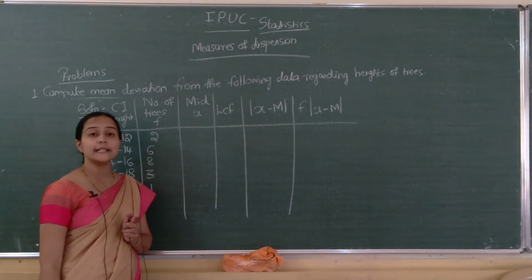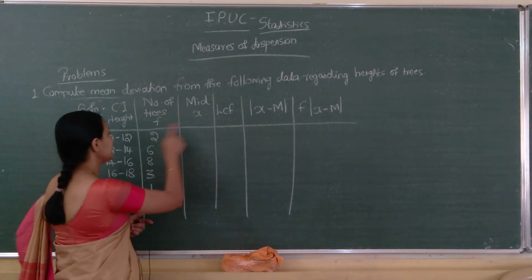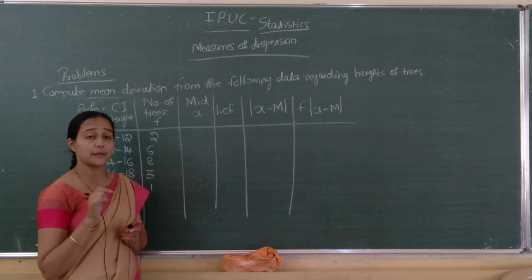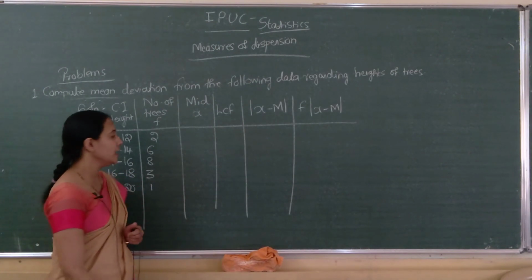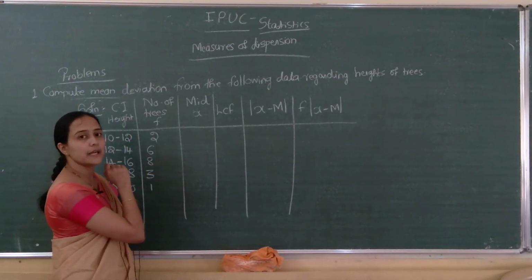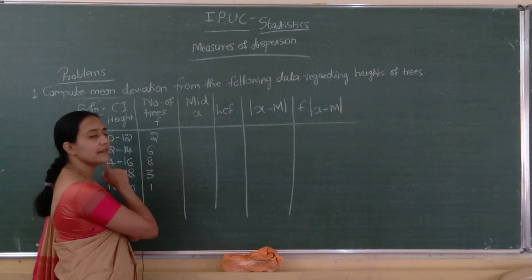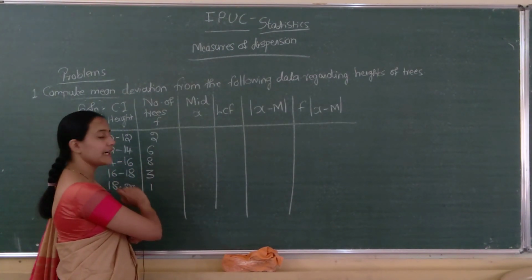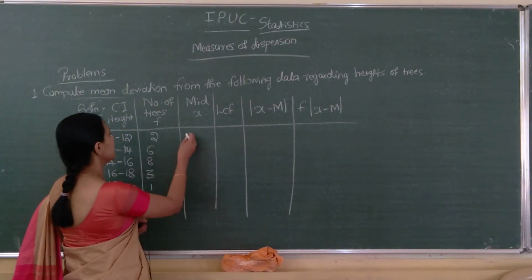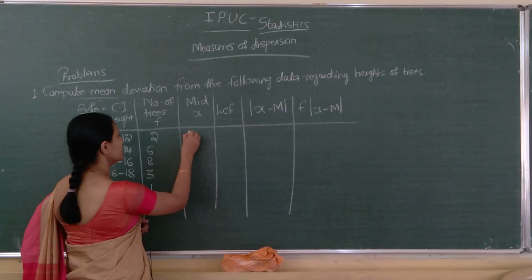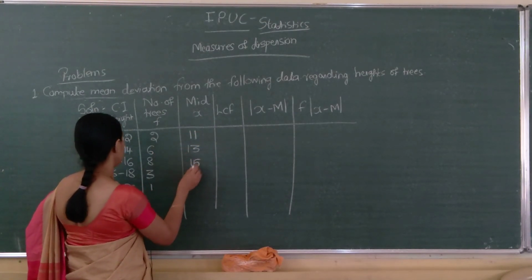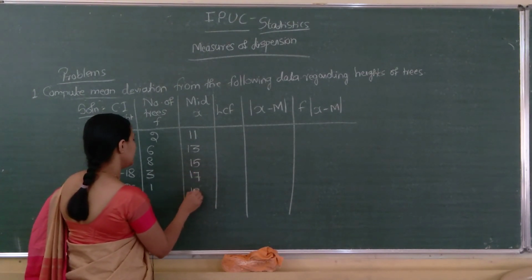First we have to find midpoints. Class intervals are given as exclusive. Midpoint is upper limit plus lower limit divided by 2. 10 plus 12 divided by 2, 12 plus 14 divided by 2, 14 plus 16 divided by 2, 16 plus 18 divided by 2, 18 plus 20 divided by 2. So 10 plus 12 divided by 2, 22 divided by 2, that is 11. Here 13, here 15, here 17, here 19.